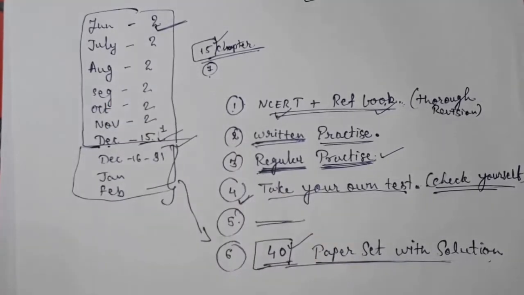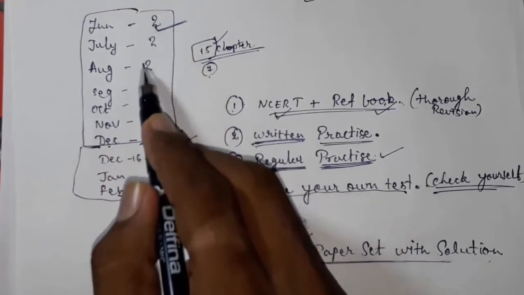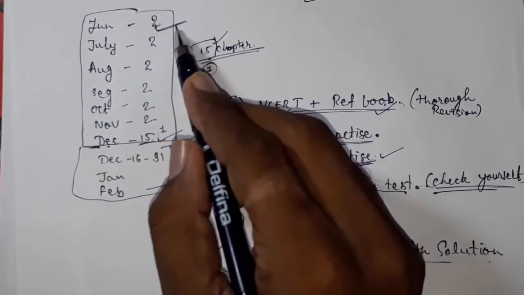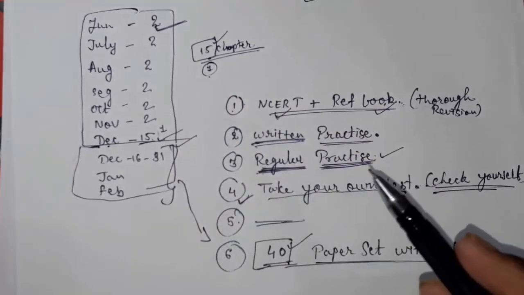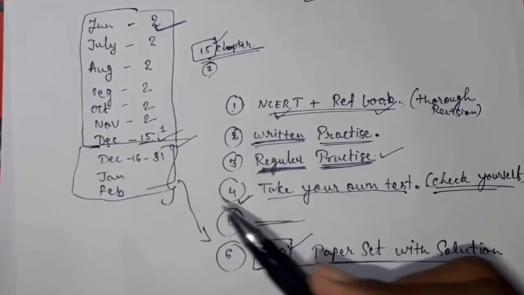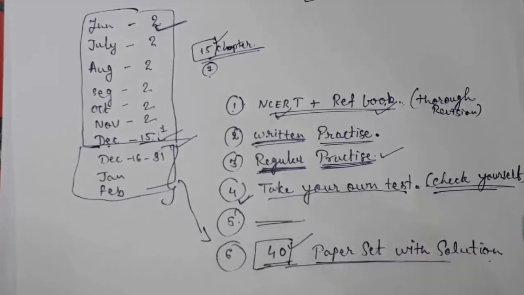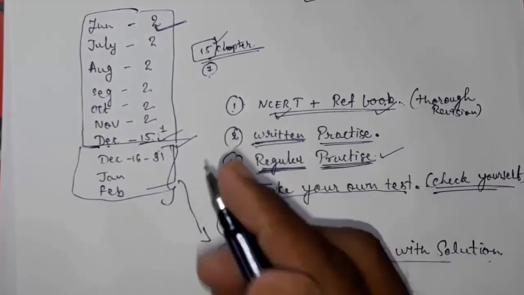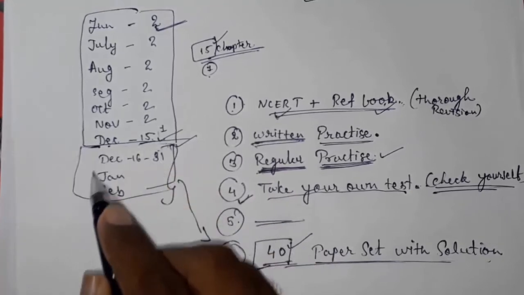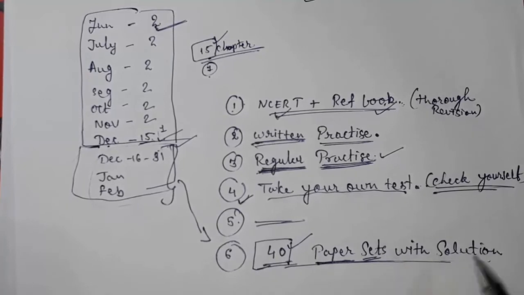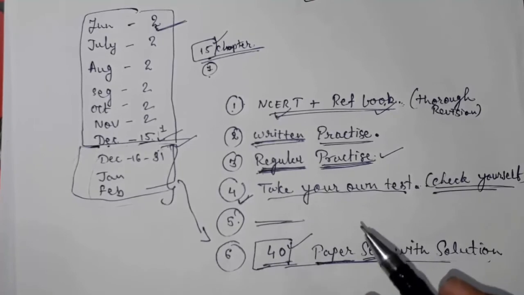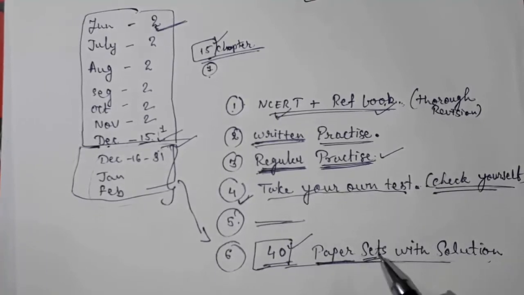Because what I have seen is that when you are doing two chapters, it is very easy and you are getting marks also. But when 15 chapters come together in a single paper, then generally students get confused and they do sums of another chapter in other questions. So please, in these 2.5 months, you have to do paper sets only. Many publications are giving paper set books, and on the net also you will get previous year paper sets. You can download and solve those also.